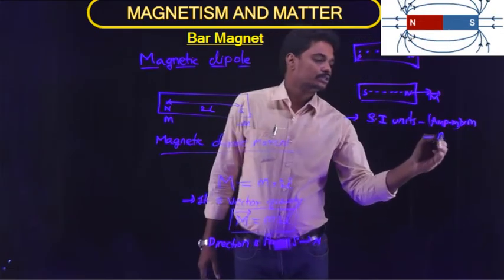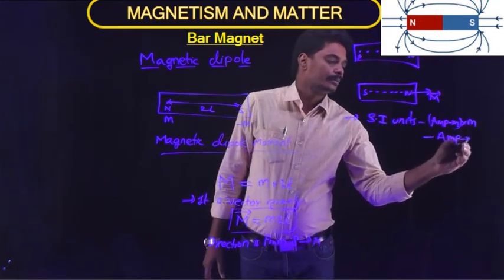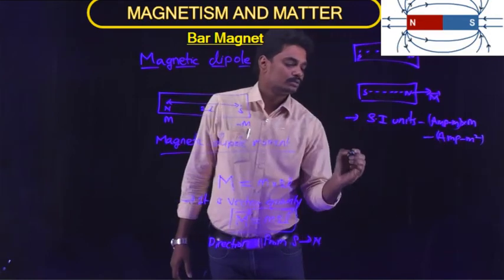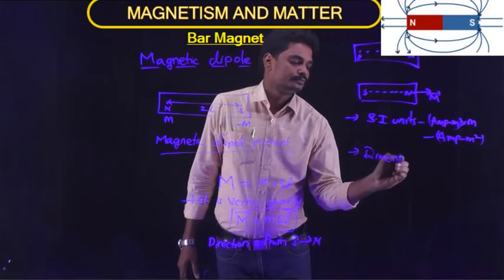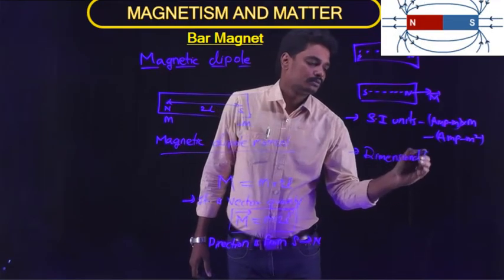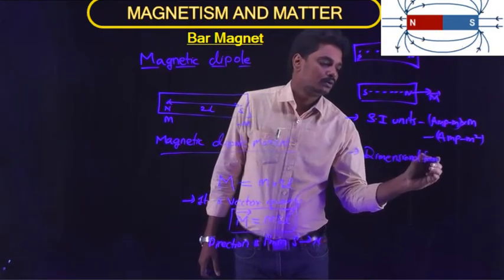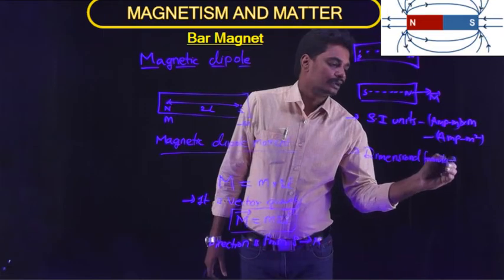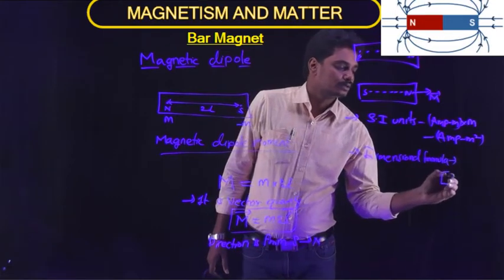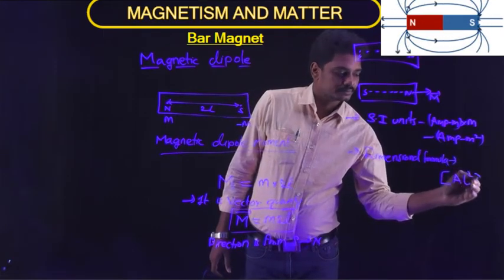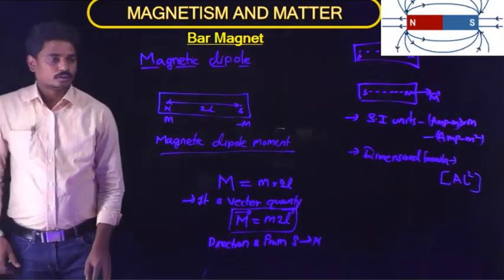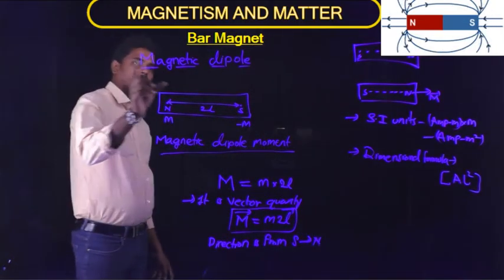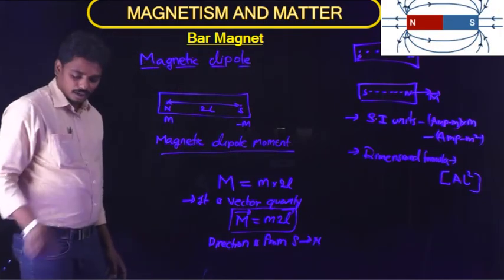So SI units are ampere meter square. The dimensional formula is AL squared.